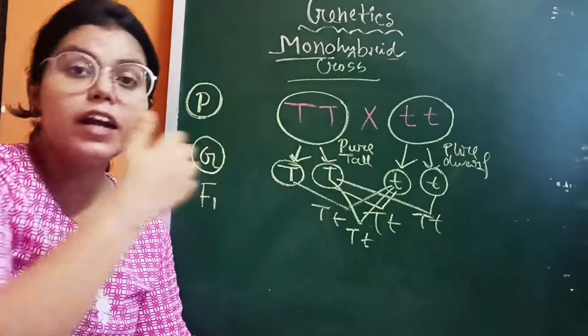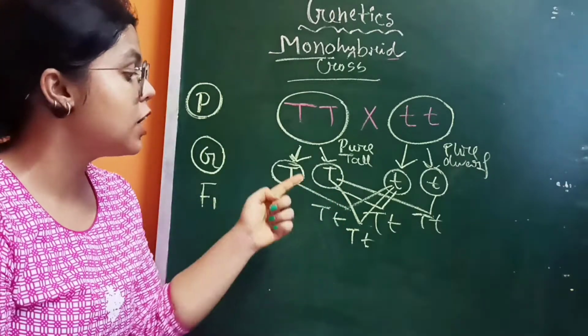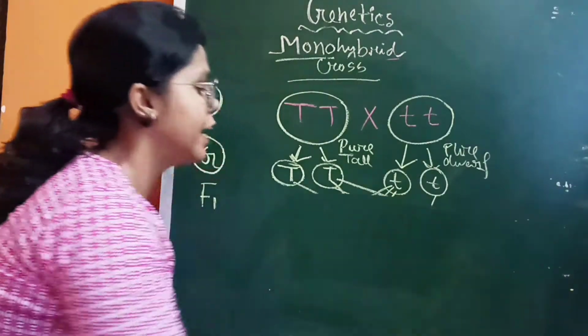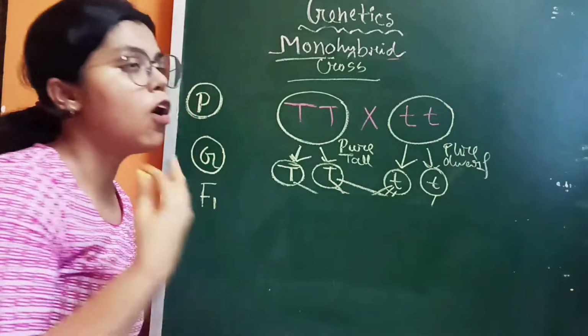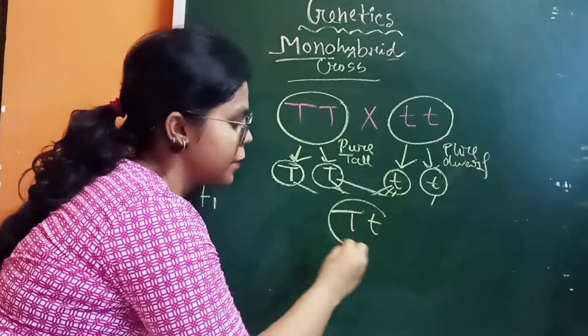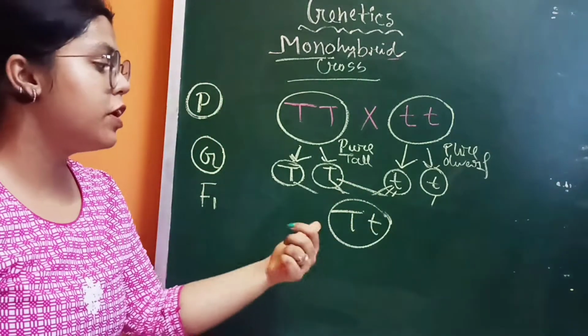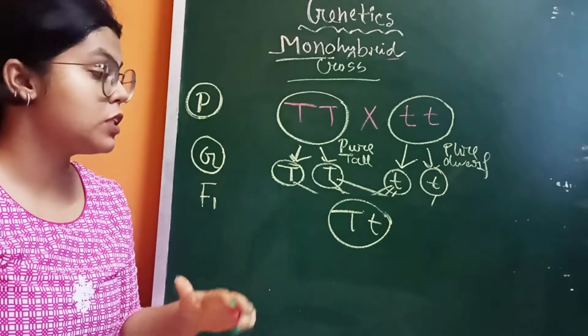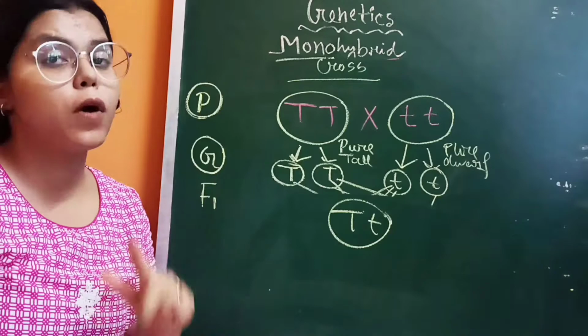Okay, so all are heterozygous dominant, that is capital T, small t. So 100% are heterozygous dominant or hybrid plants. In the F1 generation, we get capital T, small t, and then Mendel self-crossed or self-pollinated